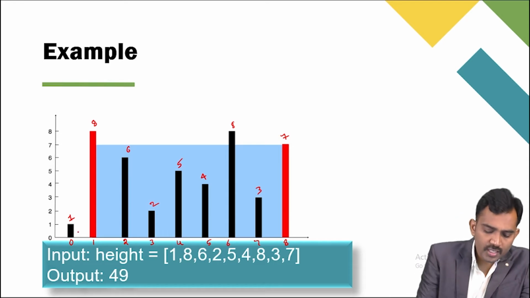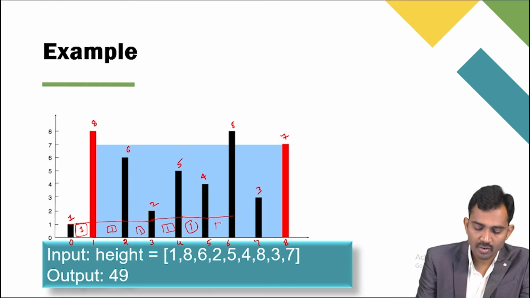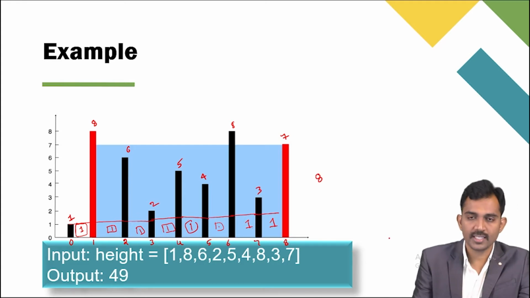For example, if you consider these two, then what is the units of water we can store? Here, this is 1 unit of water. When you consider these and these and these, then how many units? 1 and 1 and one more 1, right? Then from these, 1 unit and 1 unit and 1 unit. Total how many units? 1, 2, 3, 4, 5, 6, 7, 8. So, we're going to store 8 units of water if you consider this container.